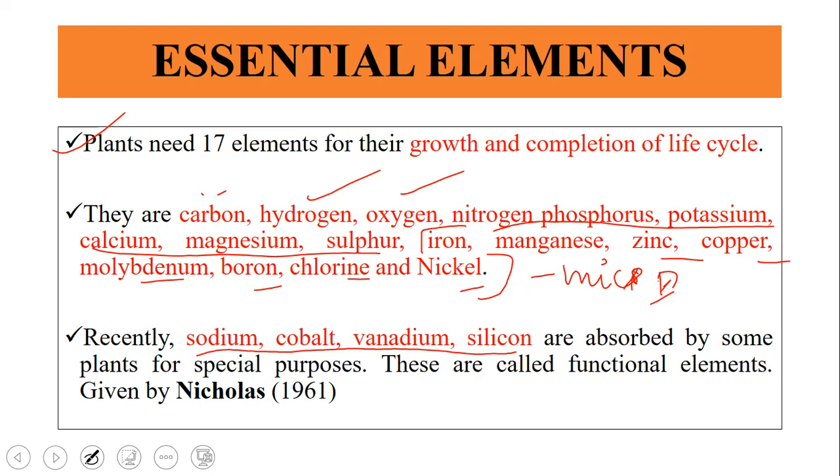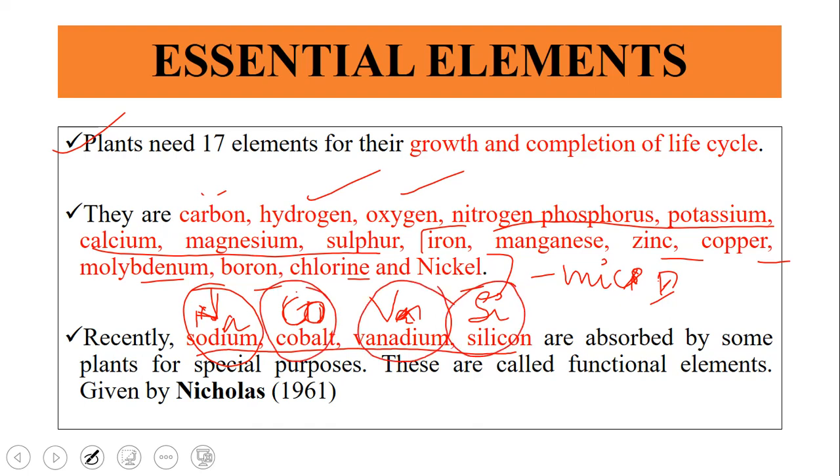So how do you remember this? Sodium's chemical symbol is Na, cobalt is Co, vanadium is V, and silicon is Si. So how do you remember this? You can remember it like Na for sodium, Co for cobalt, Va for vanadium, Si for silicon. So Na, Co, Va, Si. You can remember it likewise, and it will be easier if you remember in a short way.